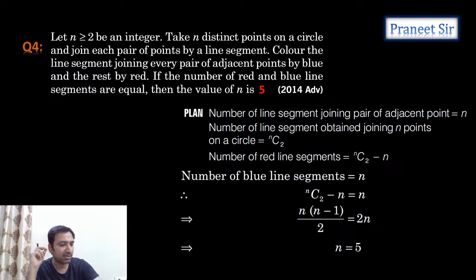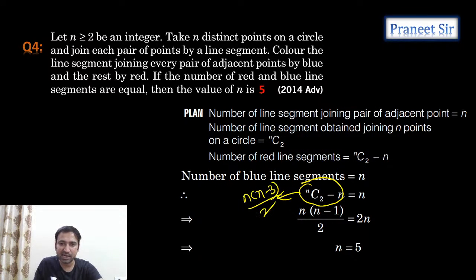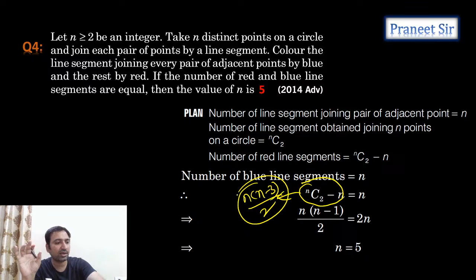n into n minus 3 by 2 is the formula. So if you simplify this part, we get n into n minus 3 by 2. You can remember it as a standard result. The number of diagonals in a polygon is n into n minus 3 by 2. Clear now? Right, perfect.